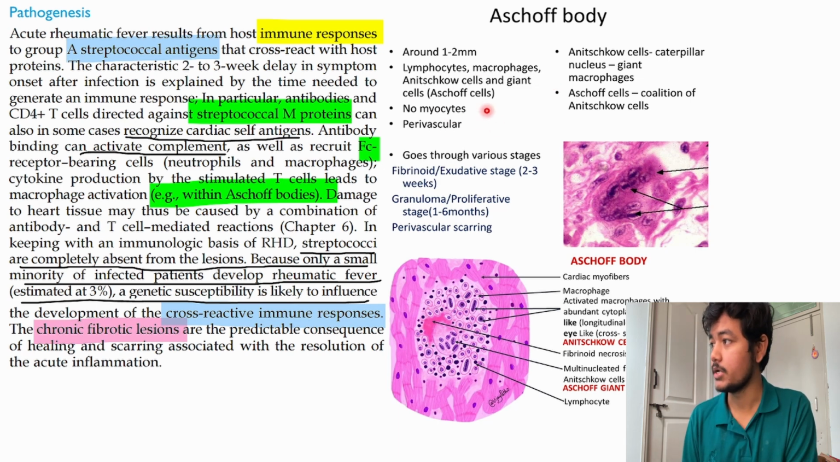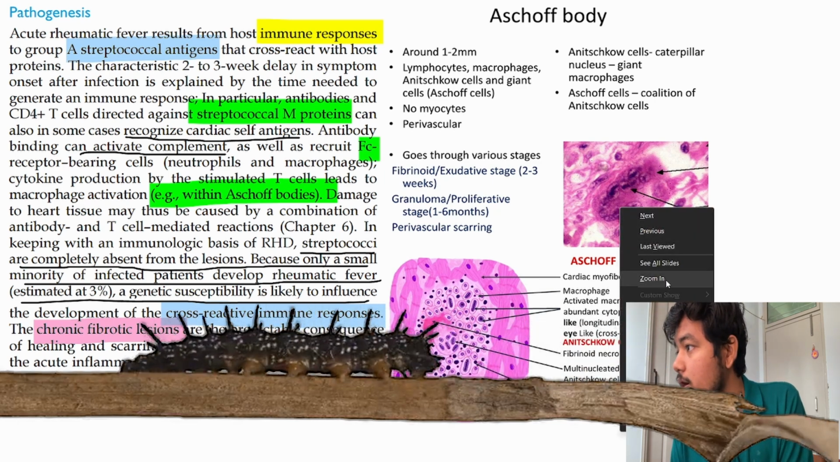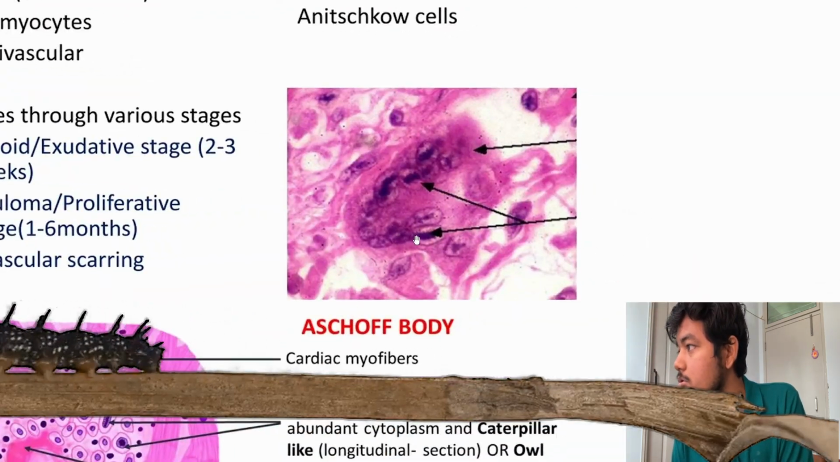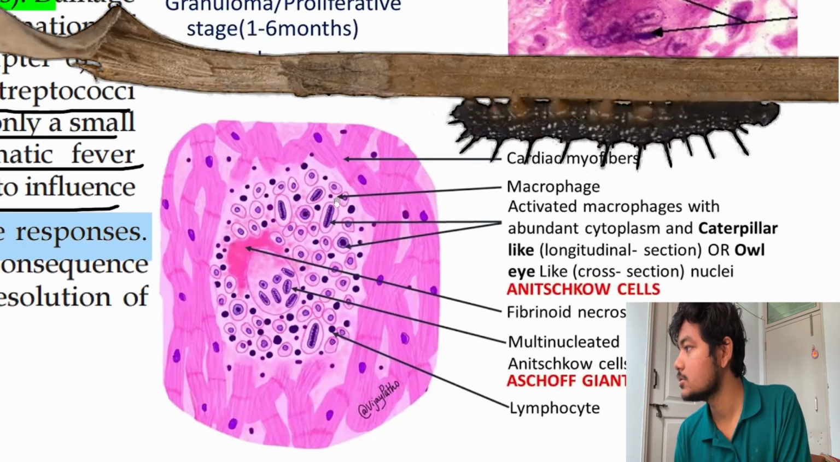Then myocytes, and perivascular Anitschkow cells. These Anitschkow cells are also called caterpillar cells because they look like caterpillars. See, you can see here. Are you able to see here? See, this looks like a caterpillar, right? See here in this diagram.